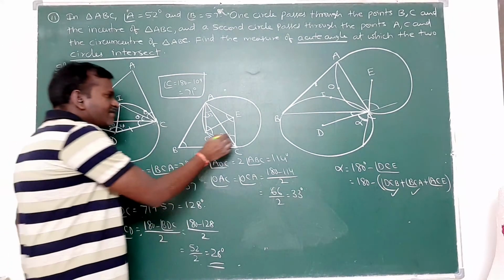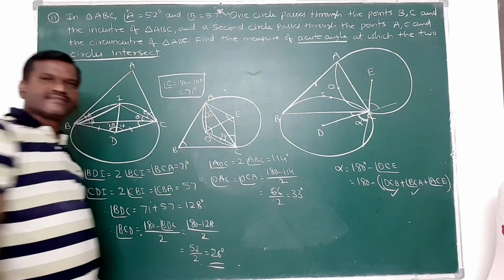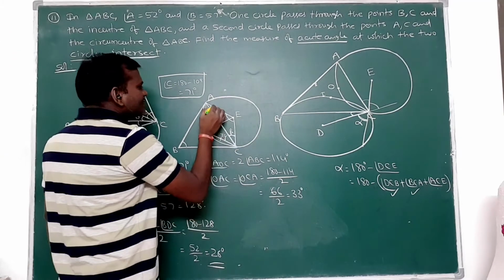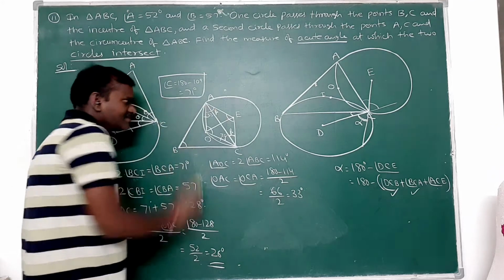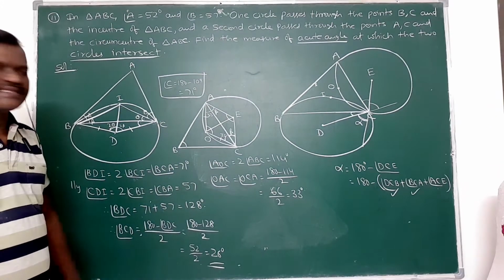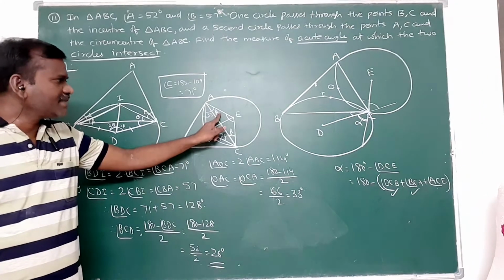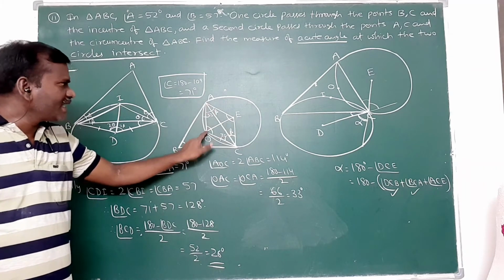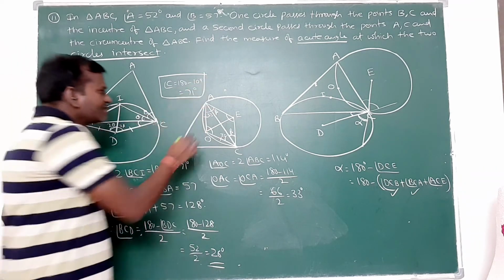I want to find this angle here. Suppose this angle is beta, then this angle is also beta, am I right? Now, EA is equal to EO, so 33 plus beta is equal to this part.